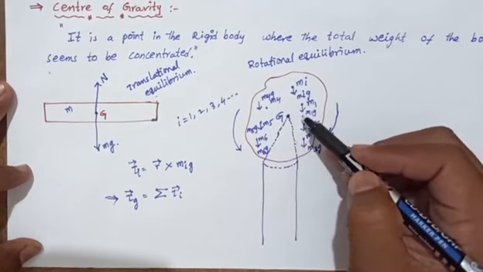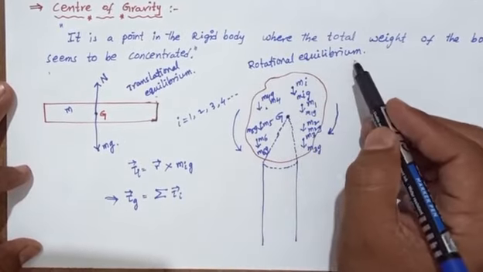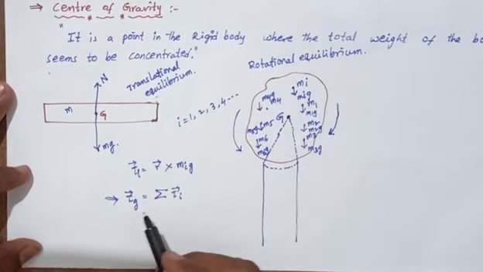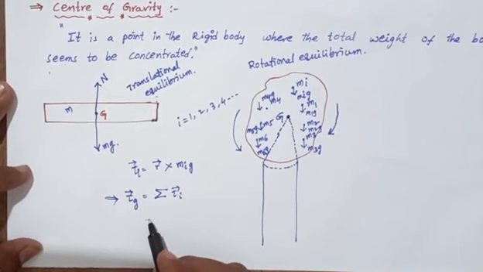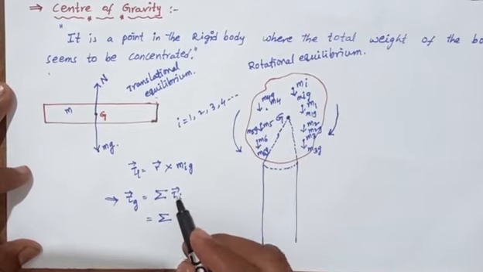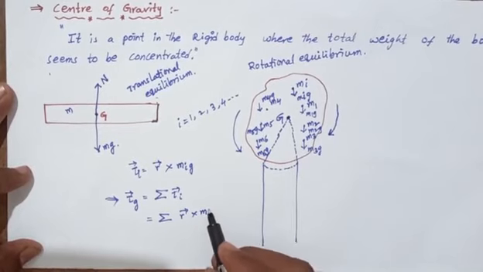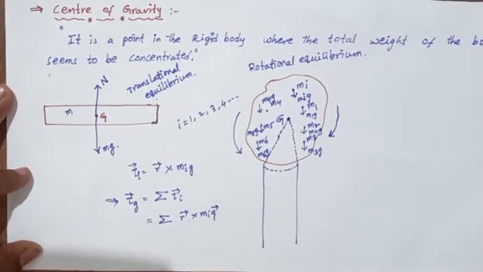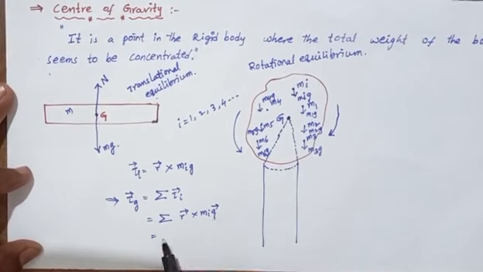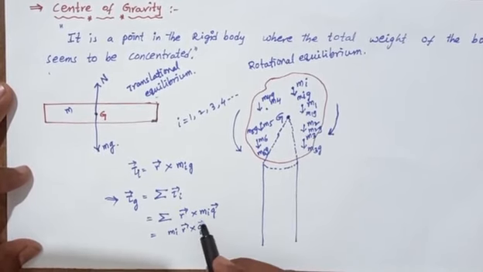Torque is the force on the rotational motion. So here we can apply the sigma. The ith particle torque equals r bar cross mi g bar, so it can be written as mi r bar cross g bar.